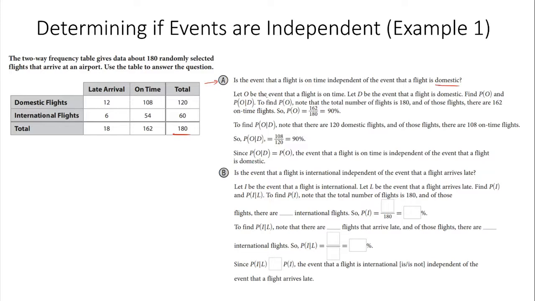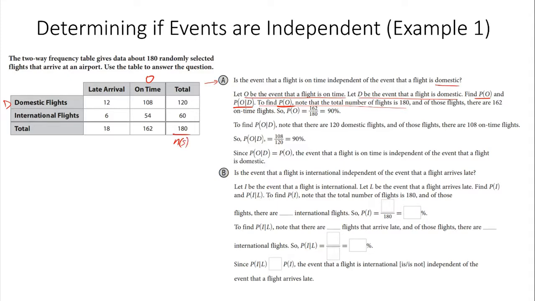Let O be the event the flight is on time. So we have on time, that's event O. And let D be the event the flight is domestic. So D is domestic flights. Now find the probability of on-time events and the probability of on-time events given that it's domestic. To find the probability of on-time, note the total number of flights is 180. Again, that's our sample space, which is important.